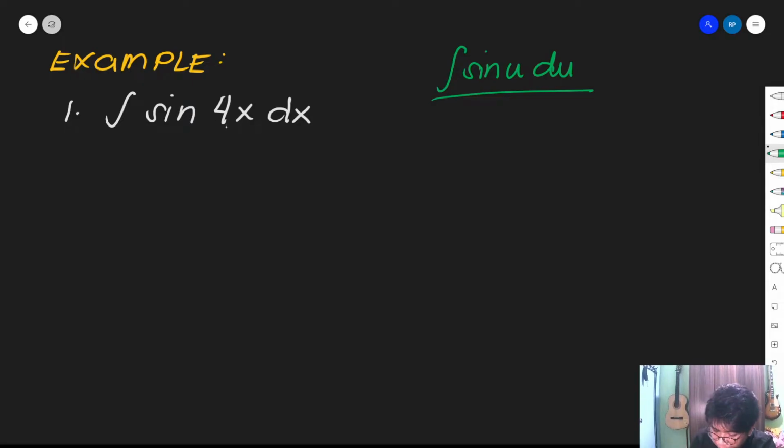Okay, so 4x serves as our u. It is the internal function of our trigonometric function, sine. Okay, so therefore, for our u substitution part, we have u is equal to 4x.